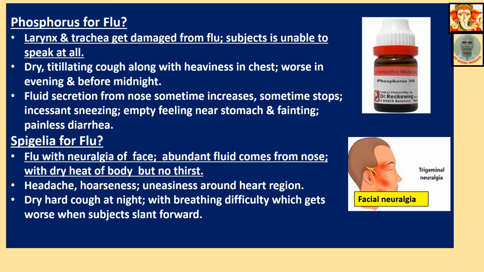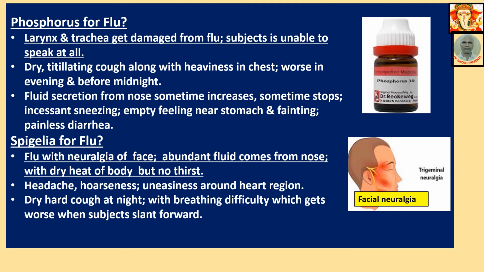Phosphorus for flu. Larynx and trachea get damaged from flu. Subject is unable to speak at all. Dry, titillating cough along with heaviness in chest. Worse in evening and before midnight. Fluid secretion from nose sometimes increases, sometimes stops. Incessant sneezing, empty feeling near stomach and fainting, painless diarrhea.